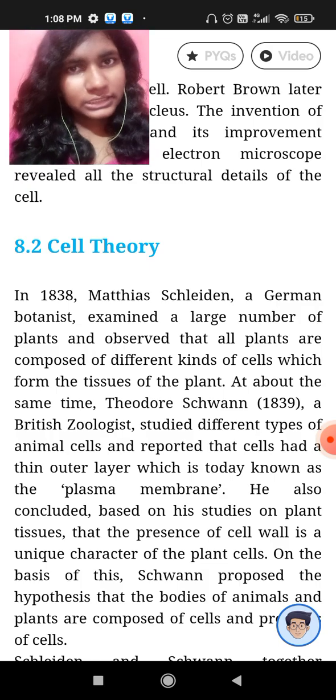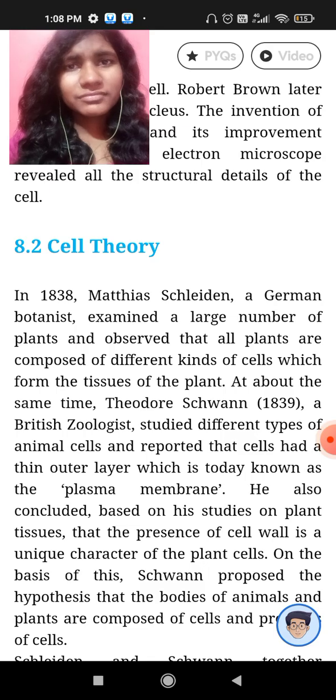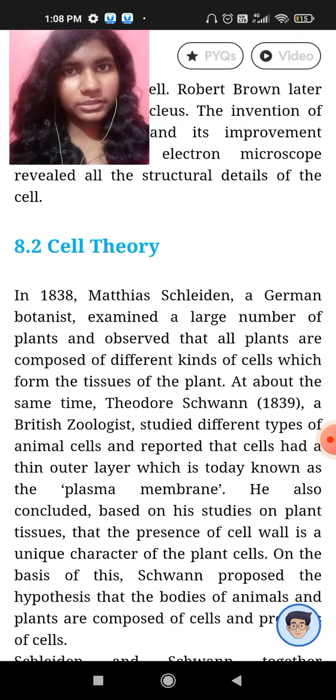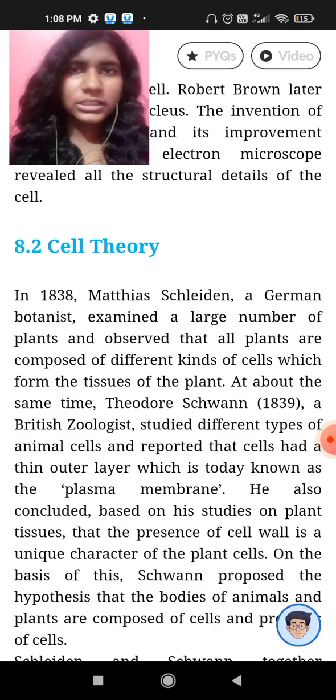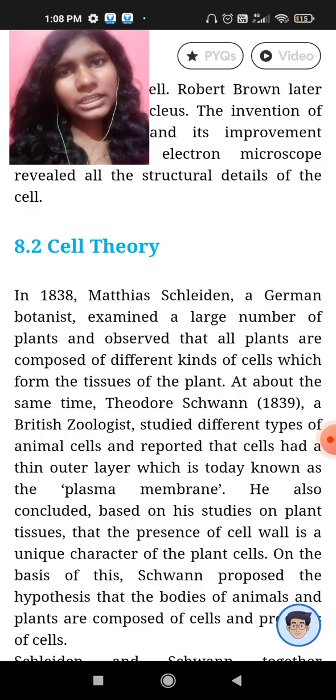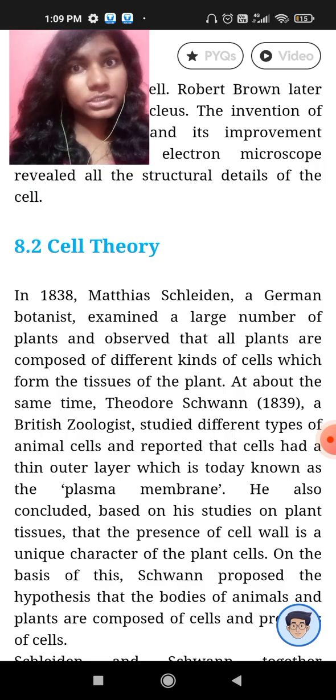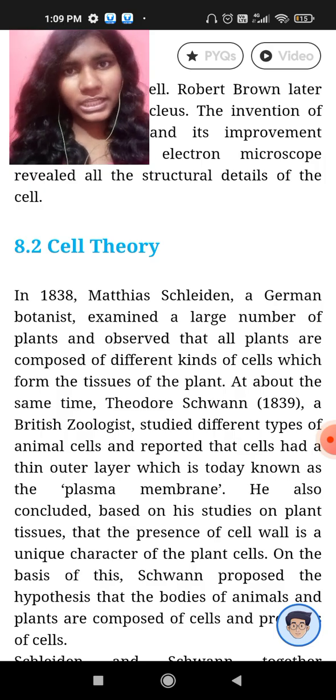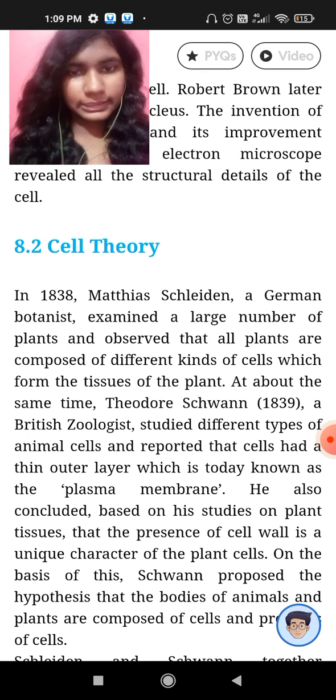Now in 1839, Theodor Schwann gave even more important statements and reports. He stated that all the living organisms have cells, and these cells have an outer membrane, which later came to be known as the plasma membrane, and that plants have a unique layer, the cell wall.